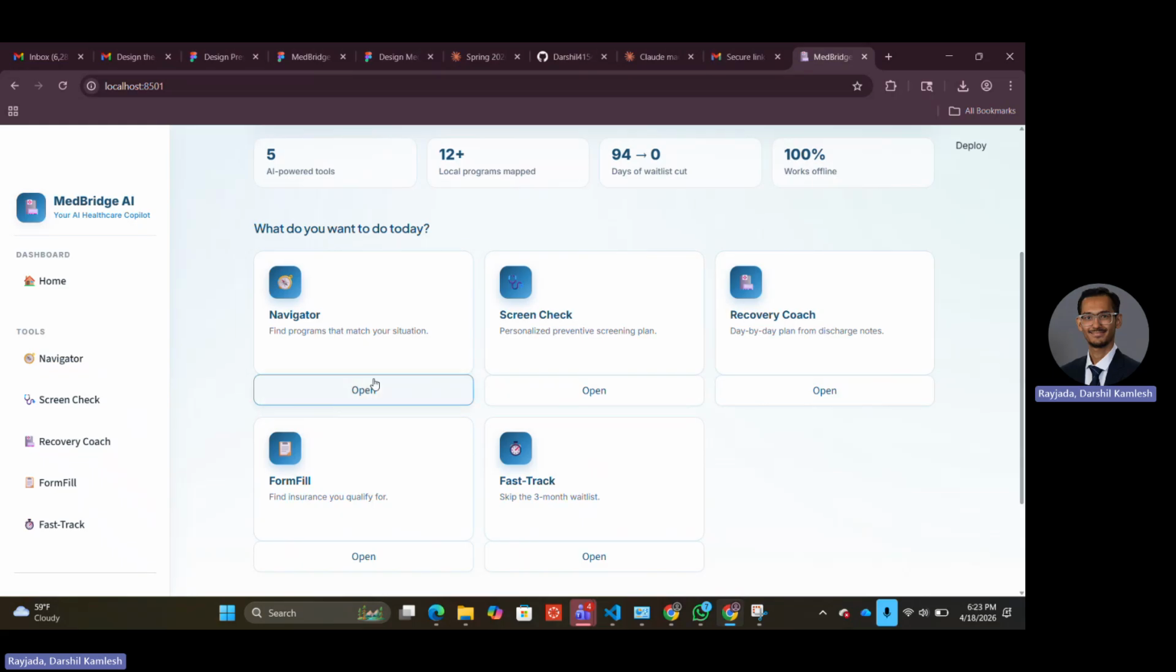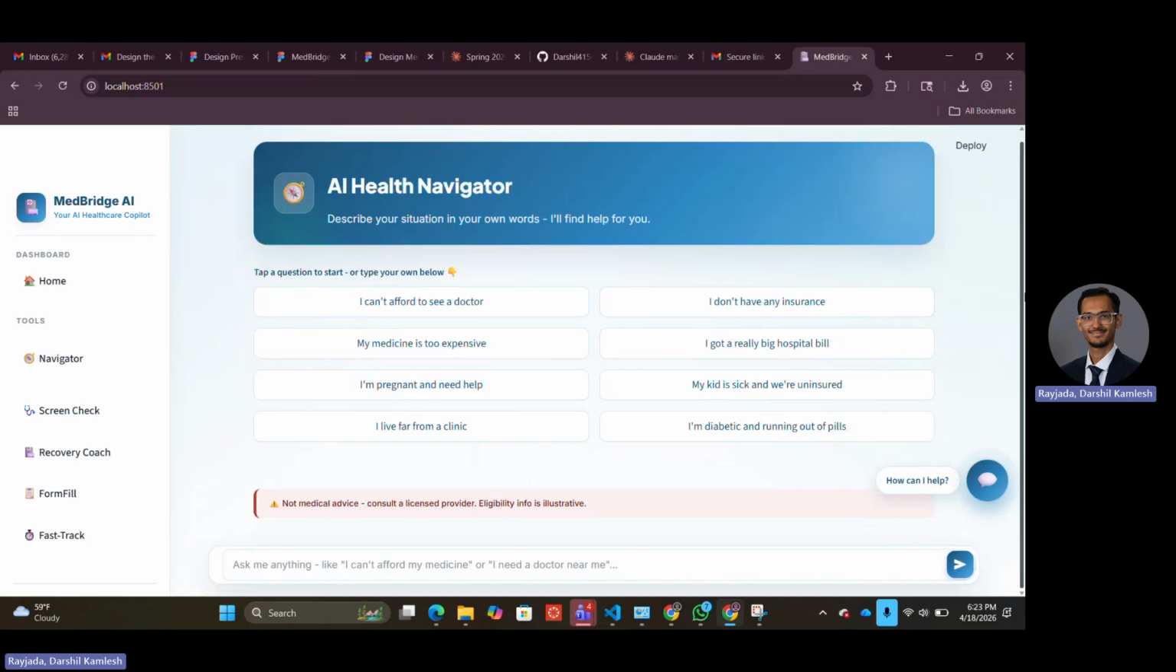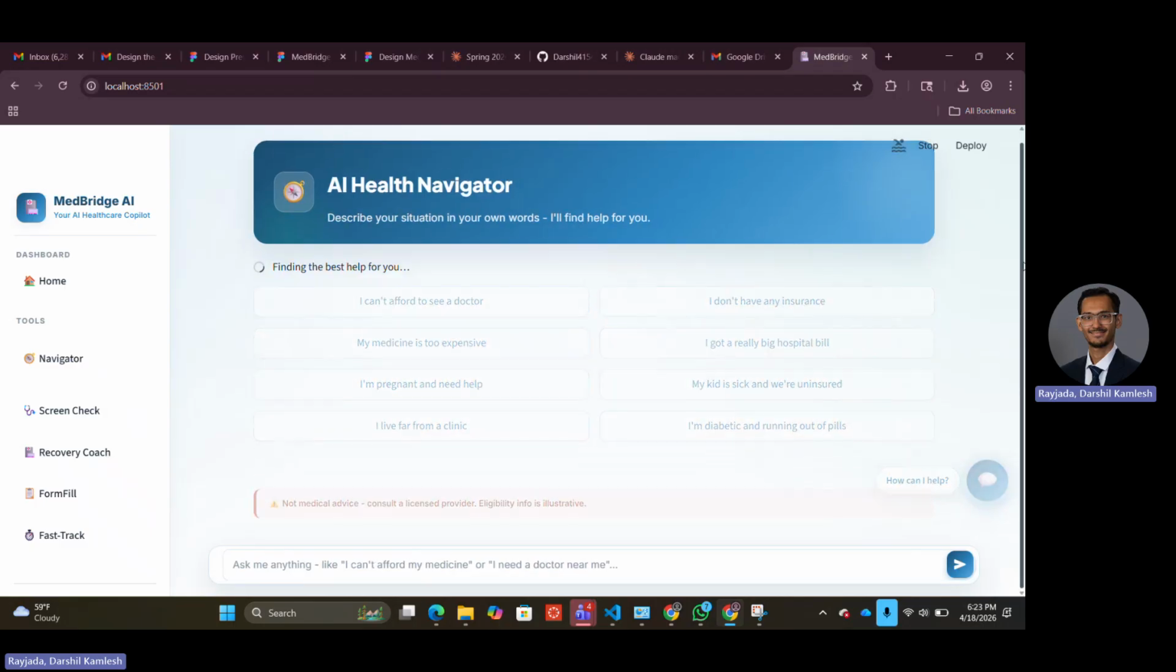Now coming to the different features that we have added on the application, on the left you can see there's a navigator. If I click on the navigator, you can see there are multiple questions that she is presented with. These are very generic questions like I can't afford my medicine, I'm a farmer with no health insurance, or so on. Now, if I click on any one of these, which I just did, it's taking a while, but once it processes, you can see that she will get a response.